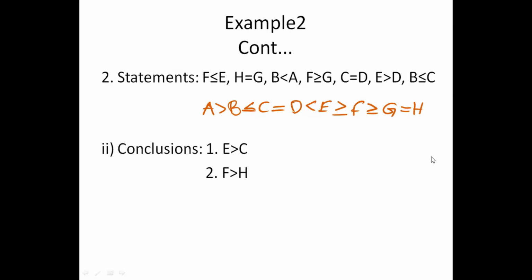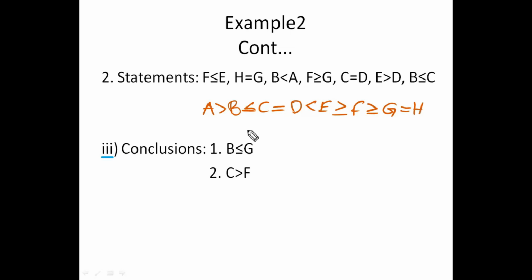Okay. Right, next question, question number 3. The same statements. The result is already ready, so directly we'll tell the answer. B to G. B is here, G is here. Between them, is there any opposite polarity? Yes, there is a less than and there is a greater than symbol. That's why it does not follow.